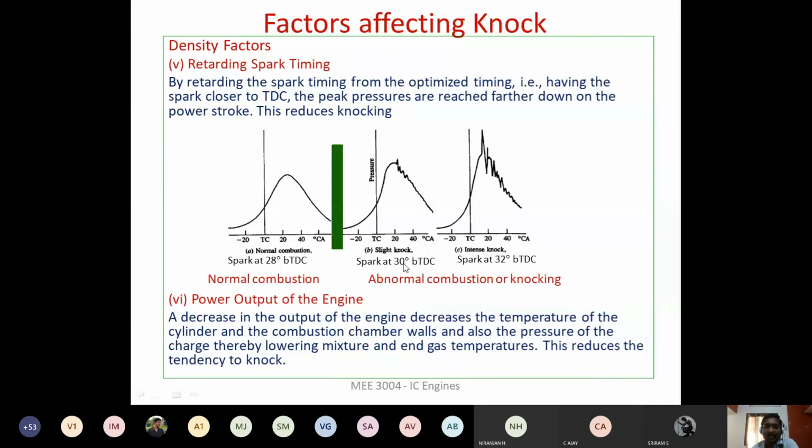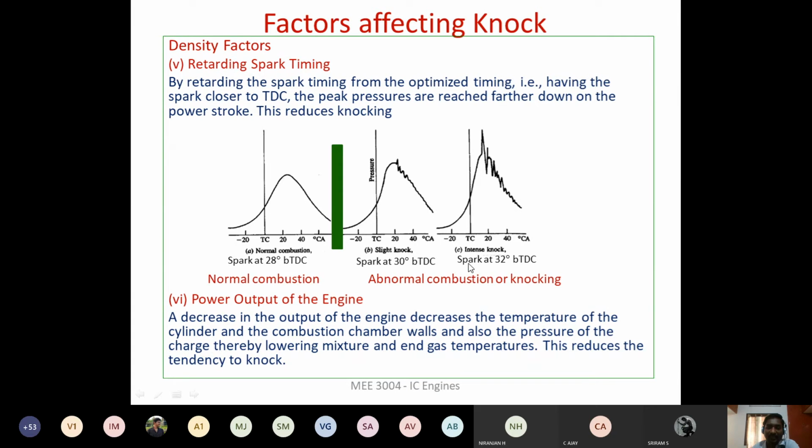Normal combustion takes place. Now the spark has happened at 30 degrees, that means it has been advanced. So 30 degrees before the piston reaches the TDC the spark is introduced. If the spark is introduced earlier, what will happen? This peak, which was far away from TDC during normal combustion, is now shifting towards the left. The engine cylinder peak pressure is shifting towards the left side, and then the knocking phenomenon happens.